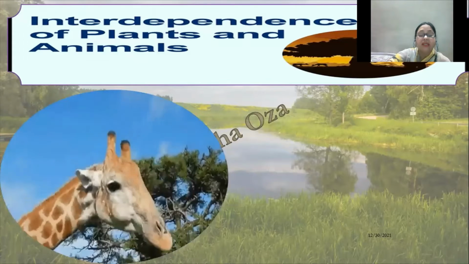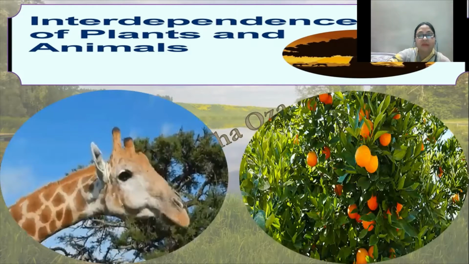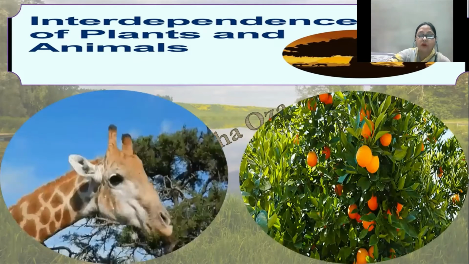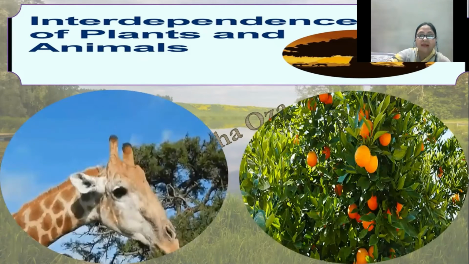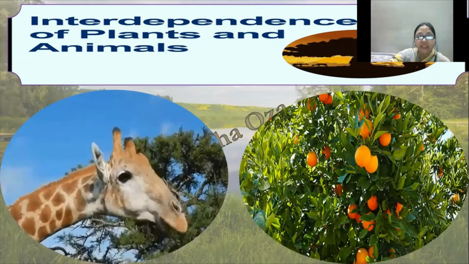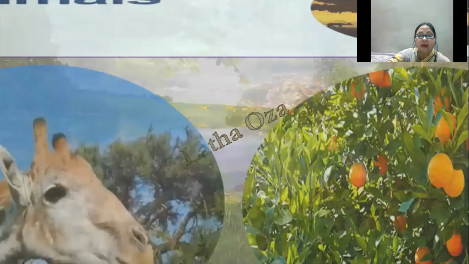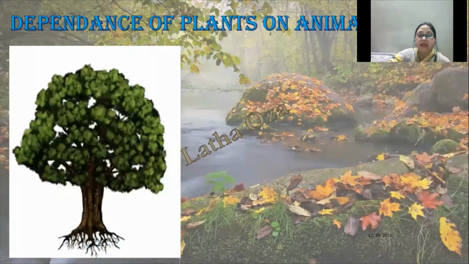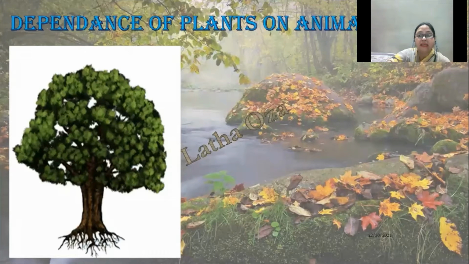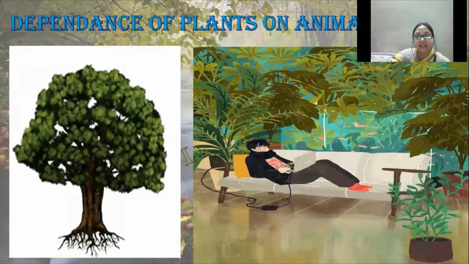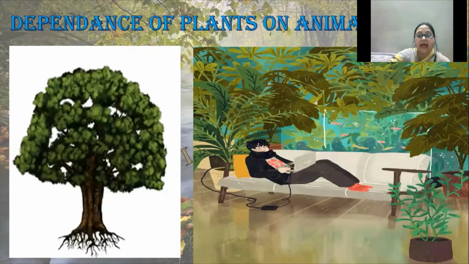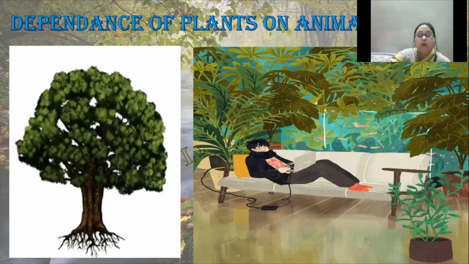Let us first study about interdependence of plants and animals. Animals depend on plants for food. They require oxygen, which they get from plants, and plants require carbon dioxide, which they obtain from animals. So, both plants and animals are dependent on each other. We have dependence of plants on animals. Plants prepare their own food and they require carbon dioxide which they get from animals. Animals breathe in oxygen and they give out carbon dioxide which is used by the plants.